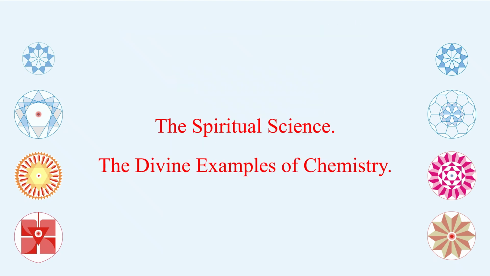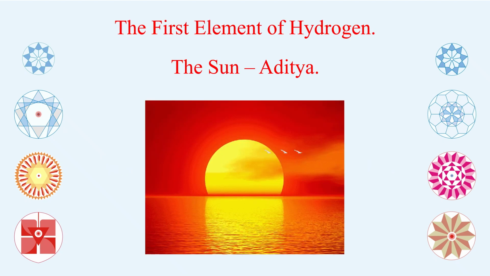Now I am going to show you a spiritual science, the divine example of chemistry, the way nature has designed the 4 basic elements, and how the 4 basic elements, their energy level, their concept was revealed in Rigveda, Upanishads and other scriptures is very clear. Now the first element is hydrogen, and it is associated with sun or Aditya. As I have told you very clearly, 4 atoms of hydrogen fuse together to form helium.